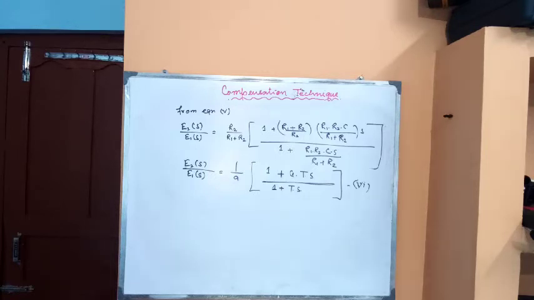For simultaneous satisfaction of transient and steady state performance, the Bode plot must be reshaped so that the high frequency portion satisfies the phase margin requirement and the low frequency portion satisfies the Kv requirement. Kv is the velocity error constant.